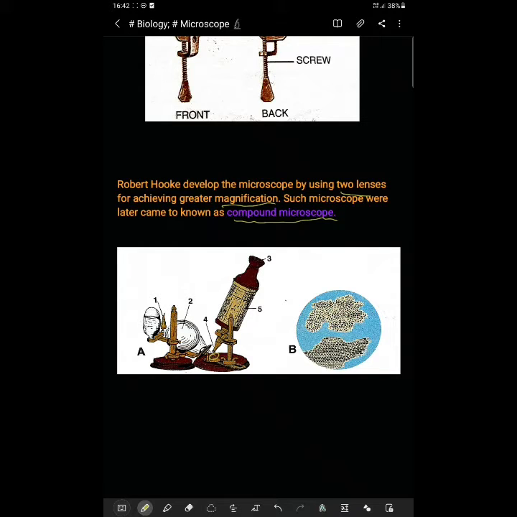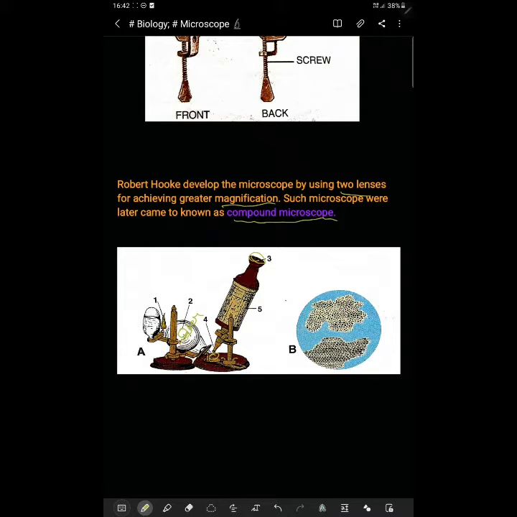Then what I was telling is that it is filled with water. Here you can see this second part, it is filled with water. This is the full water place. And the eyepiece, you can keep your eyes here at this point. And this is about your microscope. Now this is not the image which Robert Hooke actually saw. This is a drawing which he created.